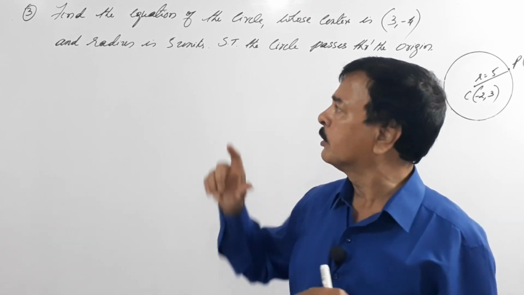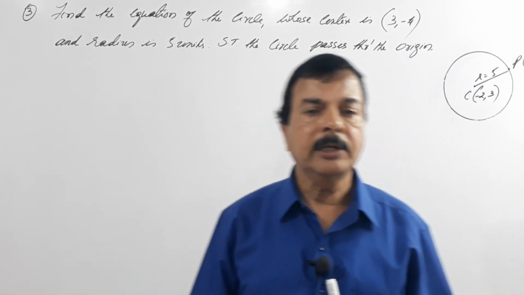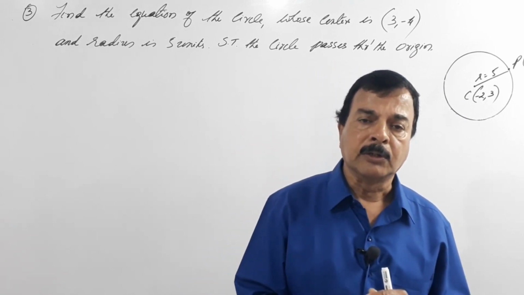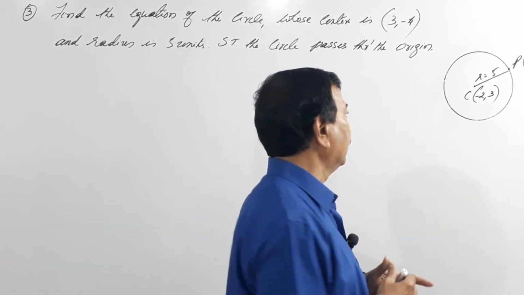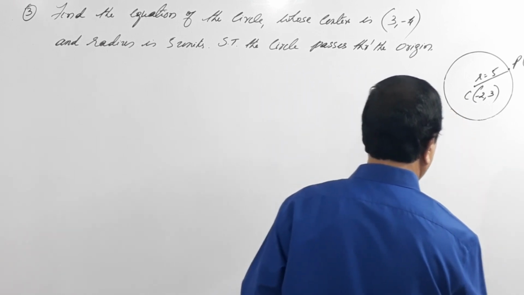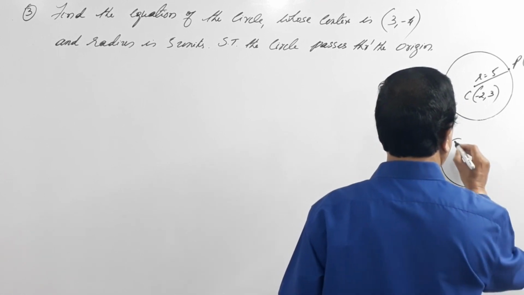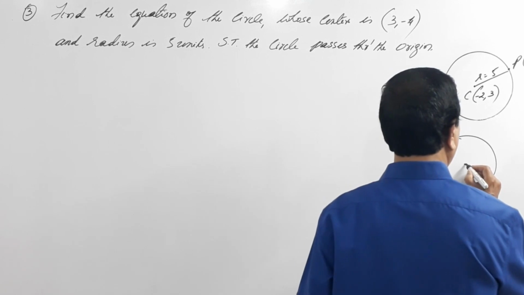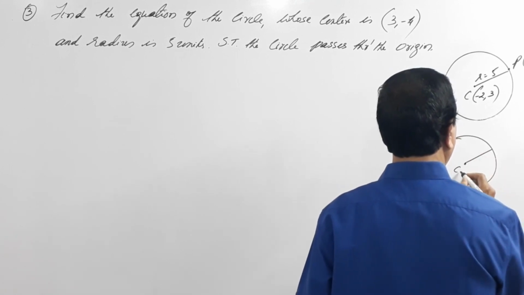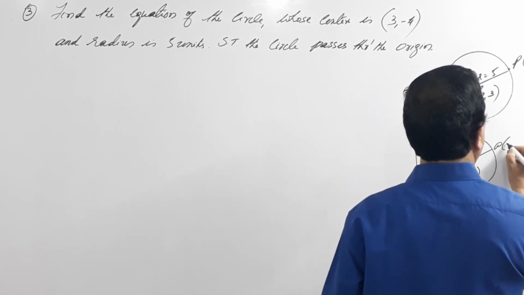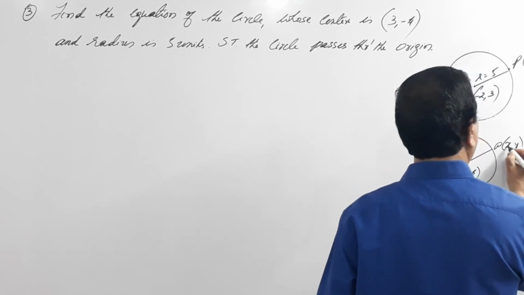What do you mean by this? It passes through the origin. So here, dear students, please remember this particular point, which is very important. I'll tell you this. Now we take a circle here whose center is C, this is A comma B, and P equals to x comma y.